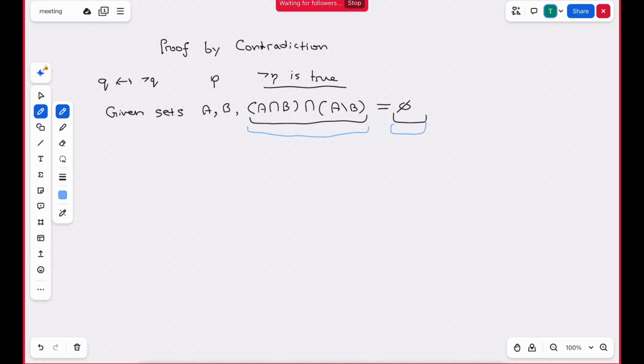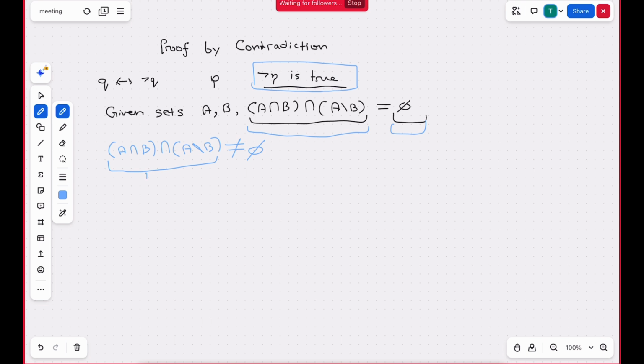So for the sake of contradiction, you have to assume that not P is true. So what is not P? It's this, but it's just not equal to the null set. So if A intersection B intersection with A without B is not equal to the null set, this is the contradiction, and we have to assume it's true and then move on. So by the definition, this means that there's some element X that belongs to this.